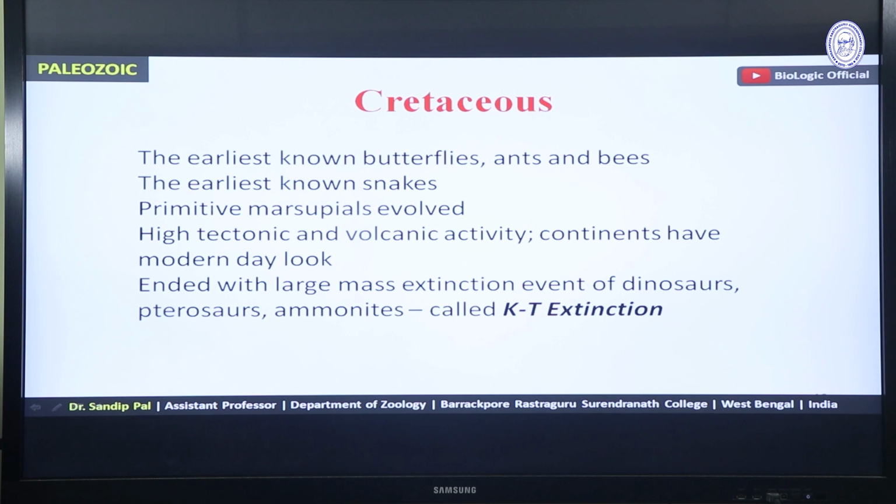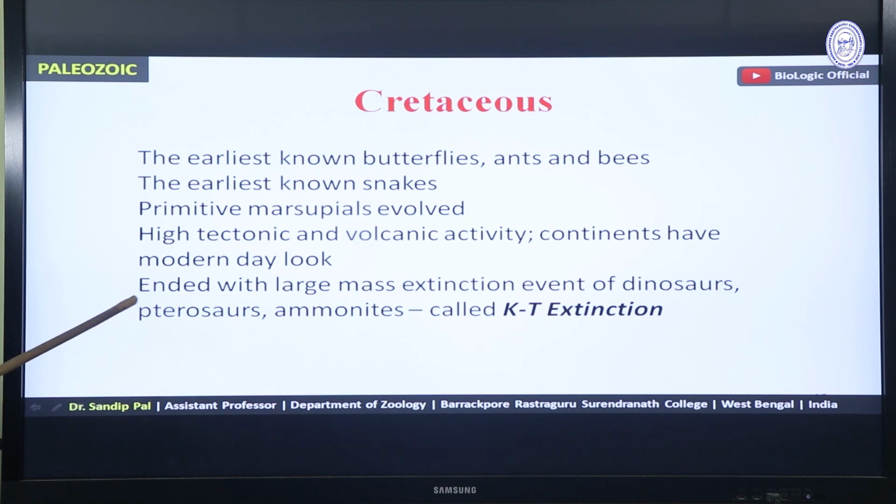Next period, Cretaceous. The earliest known butterflies, ants and bees, earliest known snakes, primitive marsupials evolved. High tectonic and volcanic activity, and continents have almost modern day look.